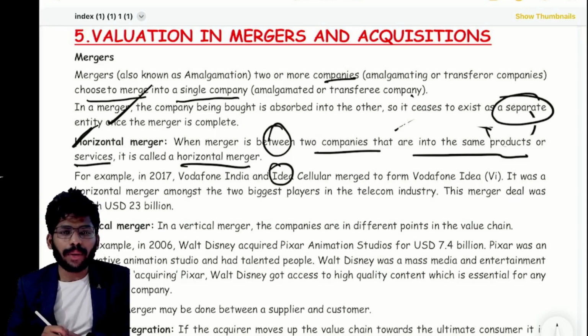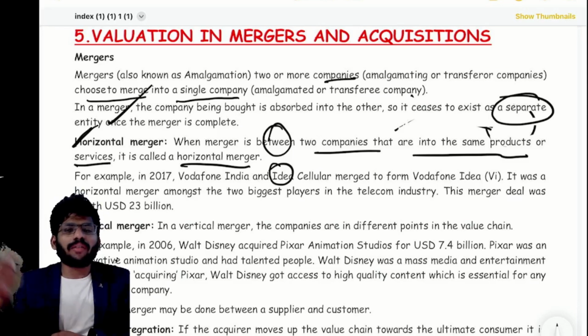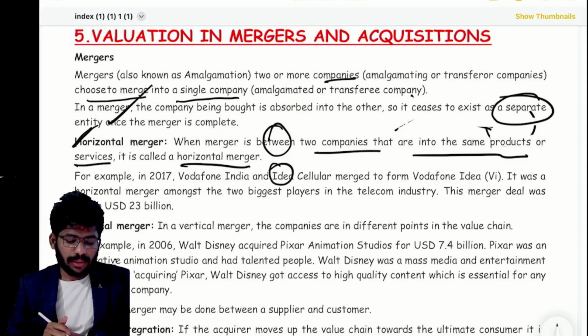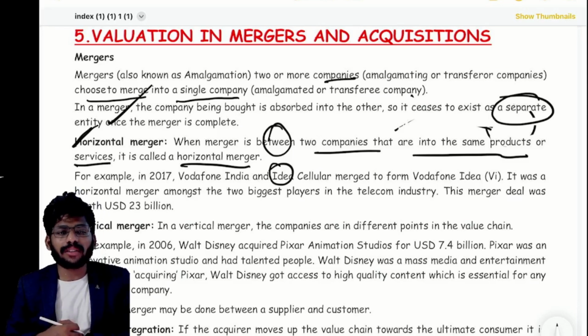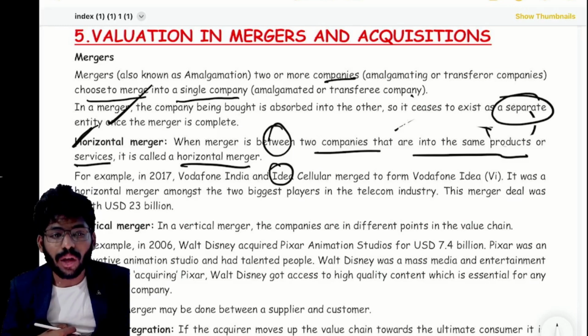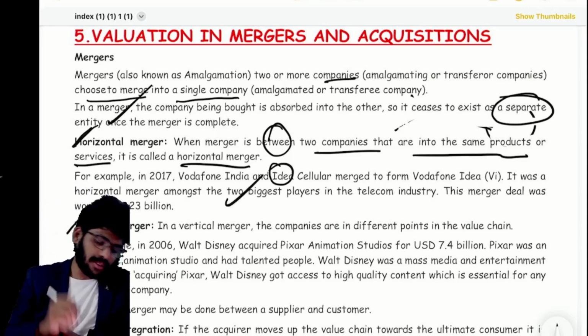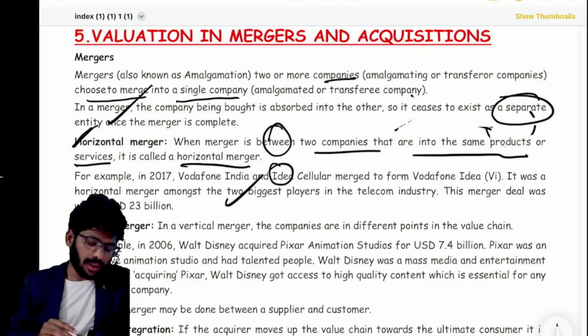Both are telecommunication companies. Previously Vodafone and Idea were separate, now it is Vi, Vodafone Idea. This is the best example.